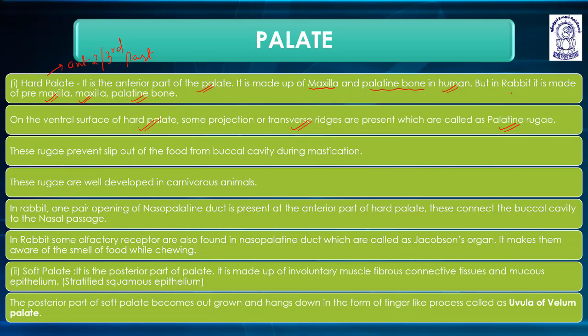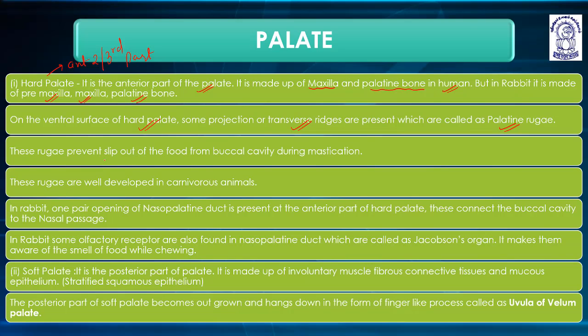Now slide your tongue very smoothly on the anterior part, at the front. Without touching the incisors, you will feel something having elevations and depressions. These ridges are known as palatine rugae.